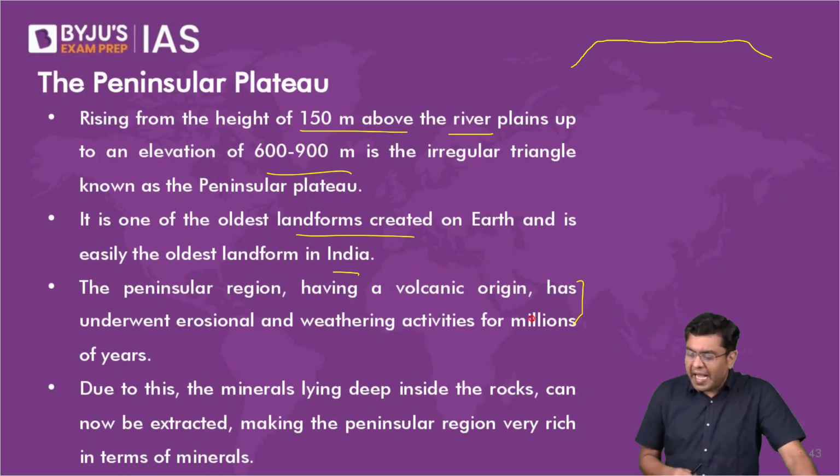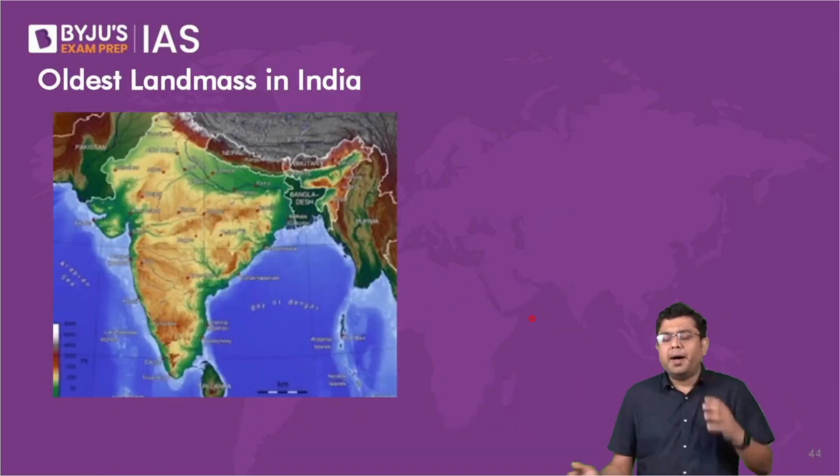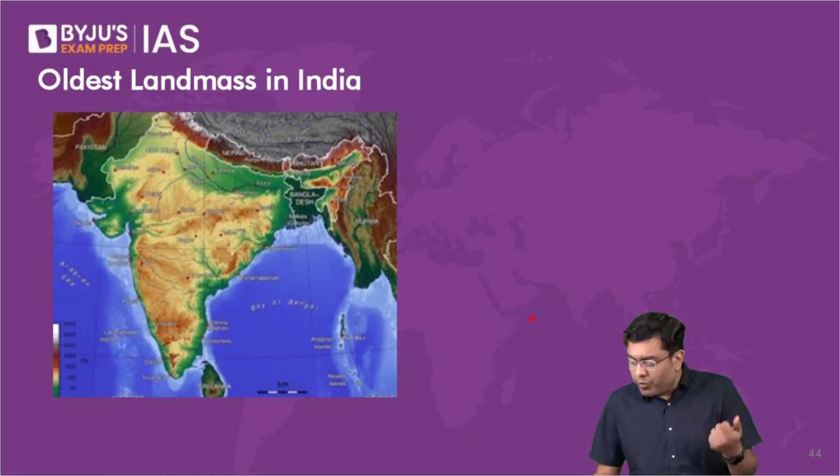Now, I want you to listen to the next part as a kind of story, but obviously not a kind of story where you fall asleep. And that will tell you about the entire formation of the region of the Peninsular Plateau. So, before that, when you observe the world around you, when you observe the physical map, you observe the various continents such as Africa, North America, South America, Antarctica, Asia, Europe. Now, how do you think they would have come into existence?